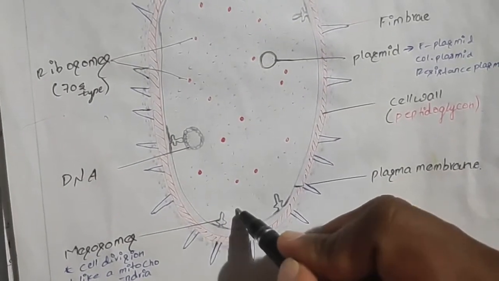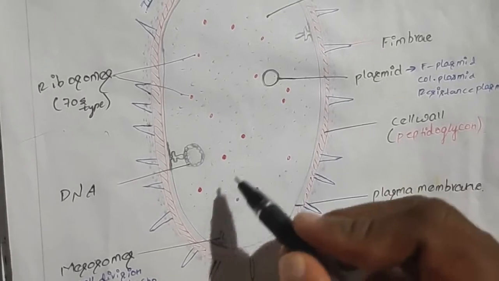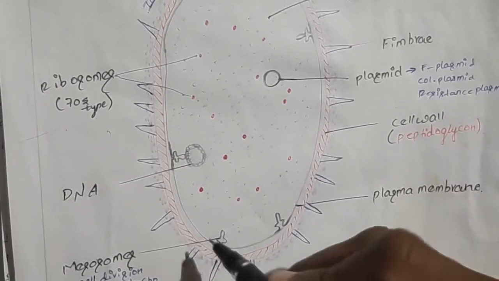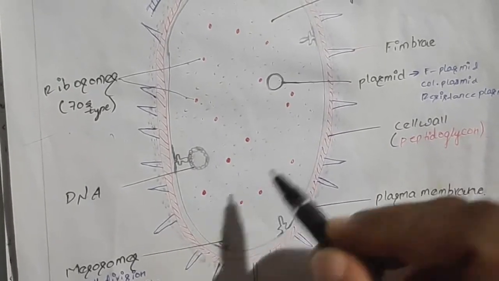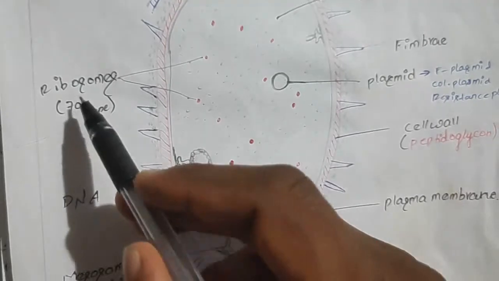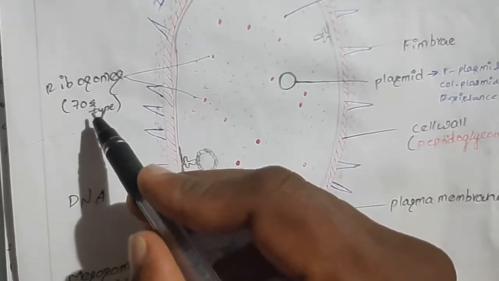Next to this is present the cytoplasm. This cytoplasm is a liquid material. It contains all the enzymes, and in this bacterial cell or prokaryotic cell, the membrane-bound organelles are completely absent, and it has only a non-membrane-bound organelle, that is ribosomes. And these ribosomes in prokaryotic cells are 70S type.